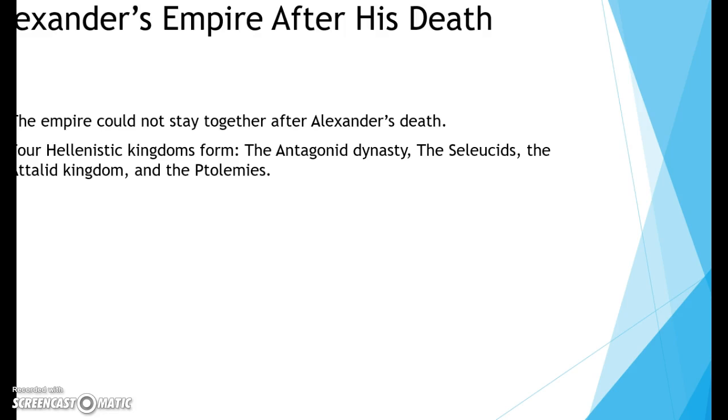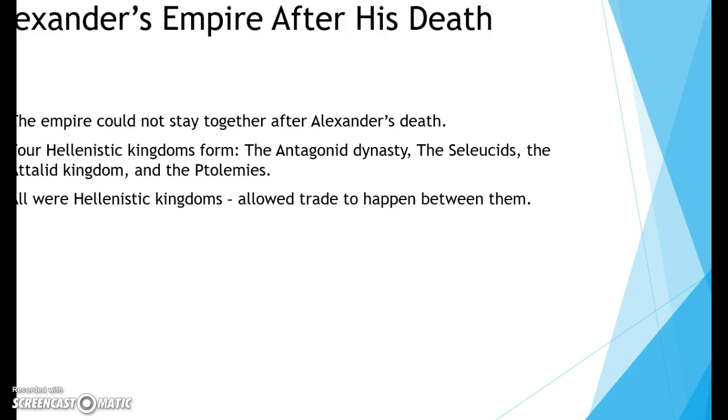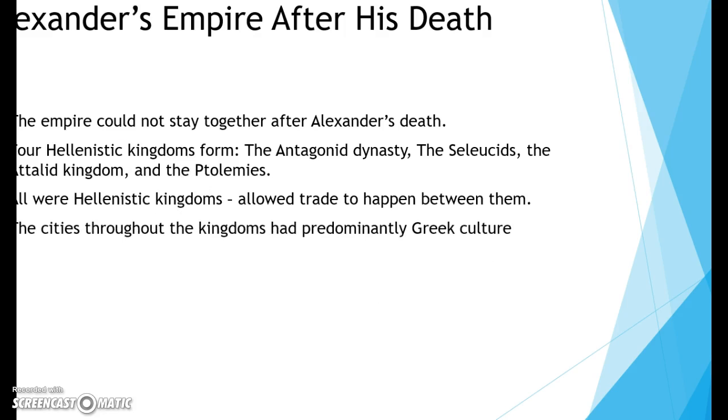How did Alexander's empire affect trade and culture in the areas that were conquered? These were all Hellenistic kingdoms, and although they fought each other sometimes, there was trade going on between them. They established cities in these kingdoms that promoted predominantly Greek culture.